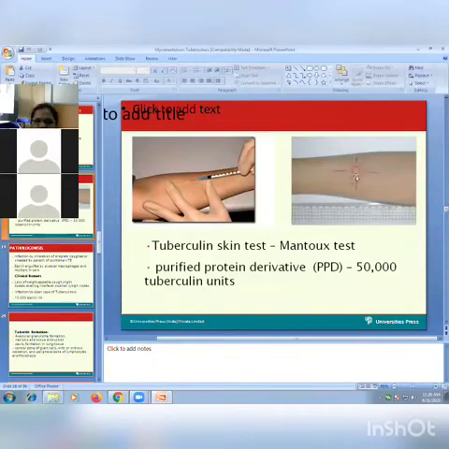Erythematous swelling is there. So actually that swelling is to be measured in millimeter. So if the size of this swelling is more than 10 millimeter, that means the patient is having tuberculosis disease. If the measurement of this swelling is below 10 millimeters, means patient is not having tuberculosis.